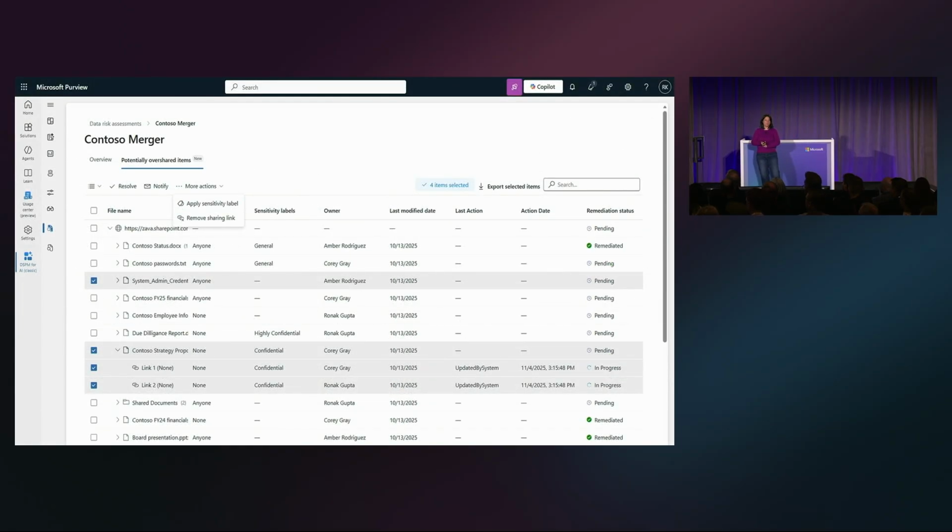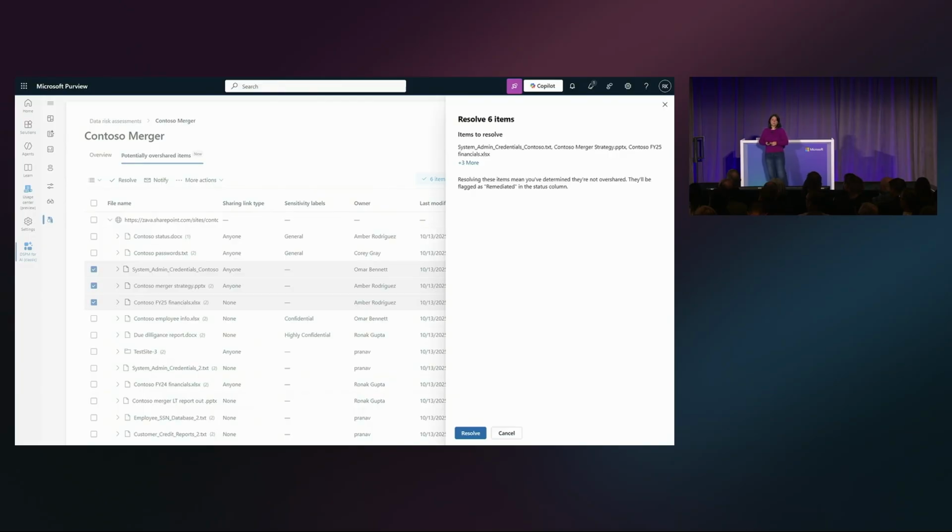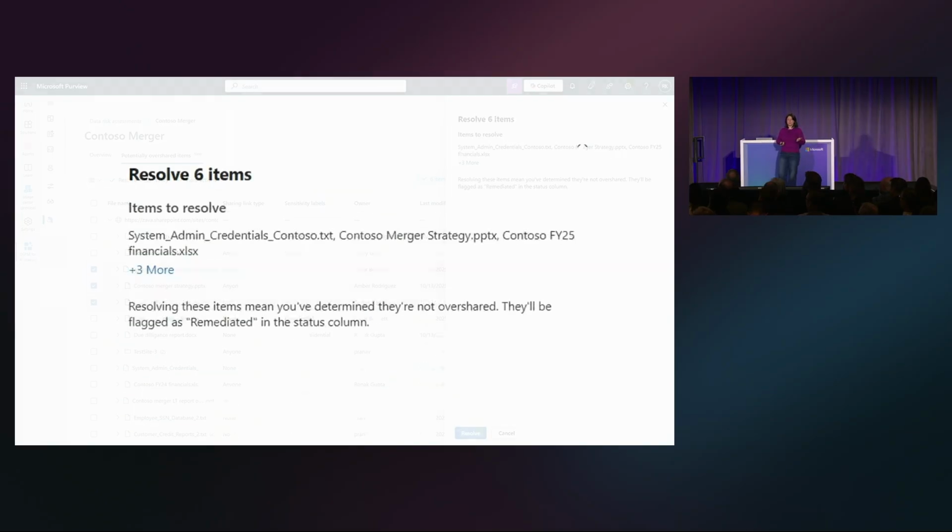If I select a couple of these files, here's the actions that we are able to take. So again, zooming in, I'll go through each one of these in just a second, but those are the 4 we have right now, and we hope to add more to this as time goes on based on your feedback. So let's go through what these remediations are and how they work. So first, I can resolve the items. So what that means is I'm not worried about it. I'm marking the link as just fine, no additional action is needed.